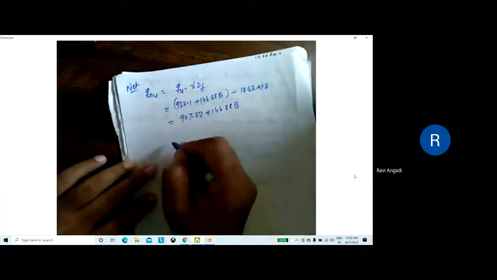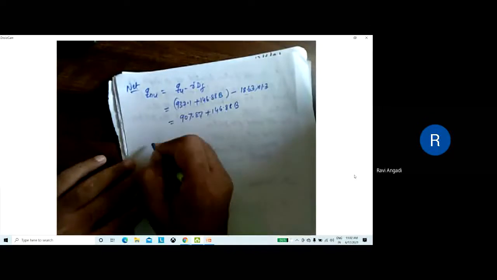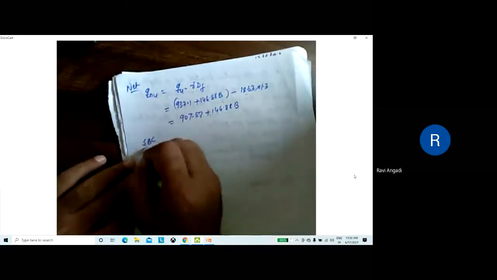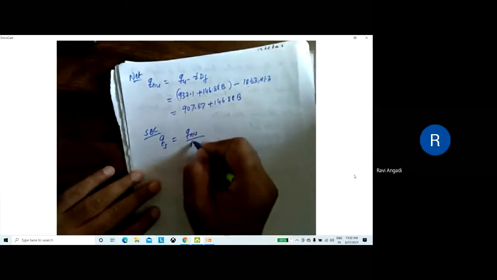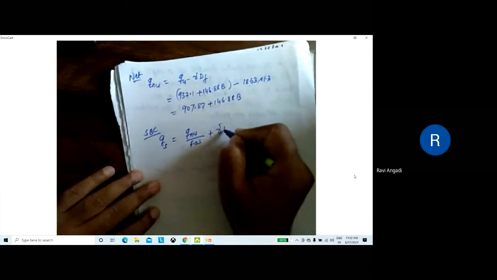Then finally we get the SBC, safe bearing capacity, that is qs. qs will be net ultimate divided by factor of safety, again plus gamma into Df.